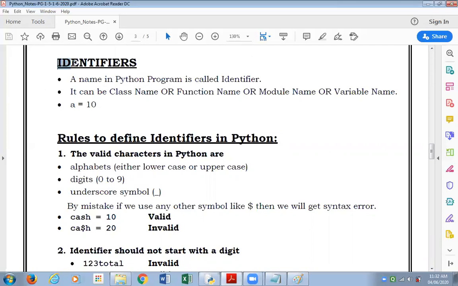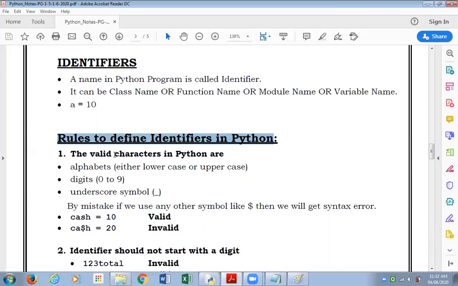Now these identifiers or variables, while giving names to them, we have to follow some rules. So this topic is important, please pay attention. The rules to define identifiers in Python are: the valid characters.